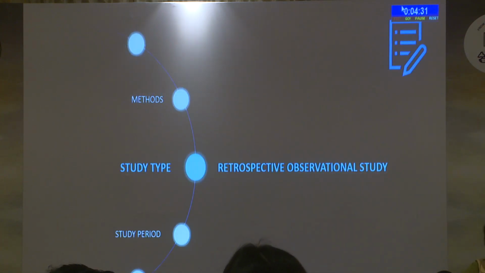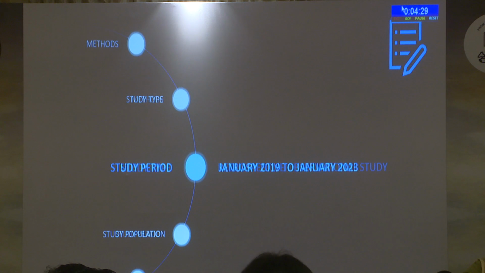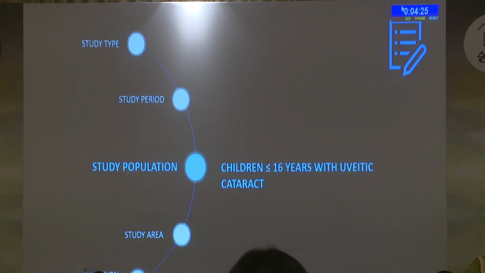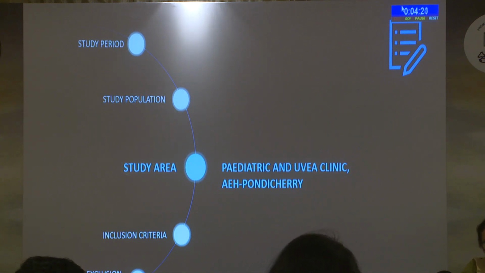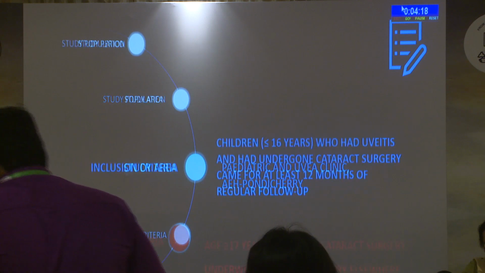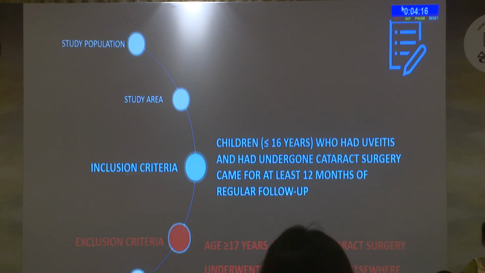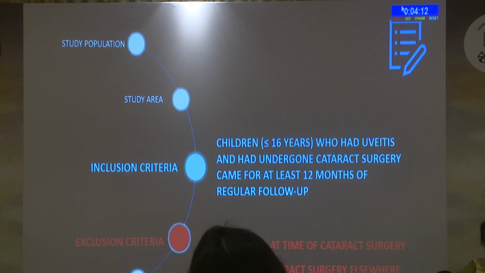Coming to the materials and methods, it was a retrospective observational study conducted between January 2019 to 2023 in children less than or equal to 16 years with uveitic cataract, which was done at the Pediatric and Uvea Clinic of Aravind Eye Hospital, Pondicherry. We included children who were less than or equal to 16 years and who had uveitis and had undergone cataract surgery, and those who came for at least 12 months of regular follow-up. We had to exclude patients who were more than 17 years or those who underwent cataract surgery elsewhere.